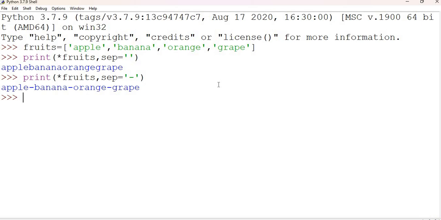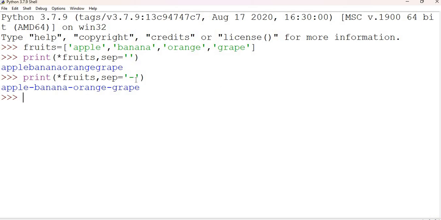Now let's talk about the end parameter also. The end parameter in the print function allows us to specify what to append at the end of the printed output. By default, the end parameter is set to backslash n, which is a new line character. Which means the output ends with a new line character, so automatically the output goes to the next line.